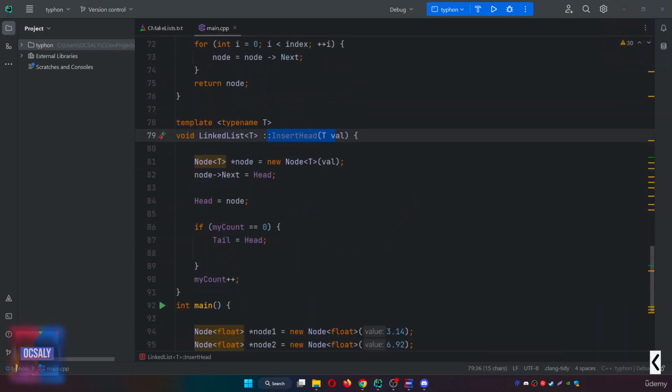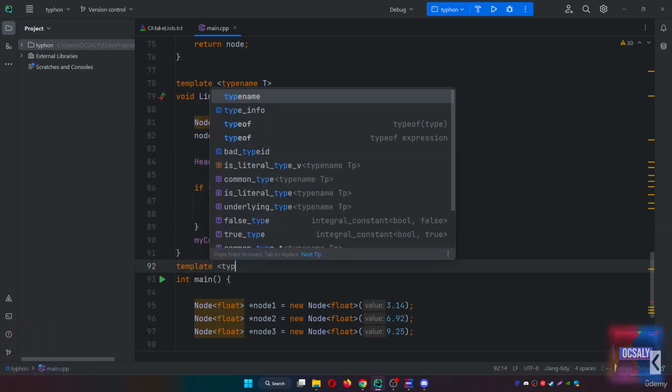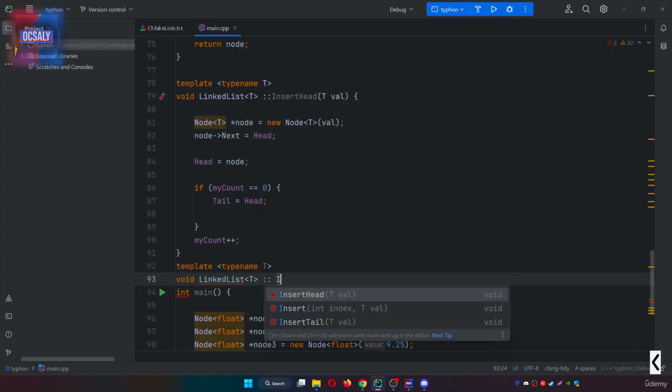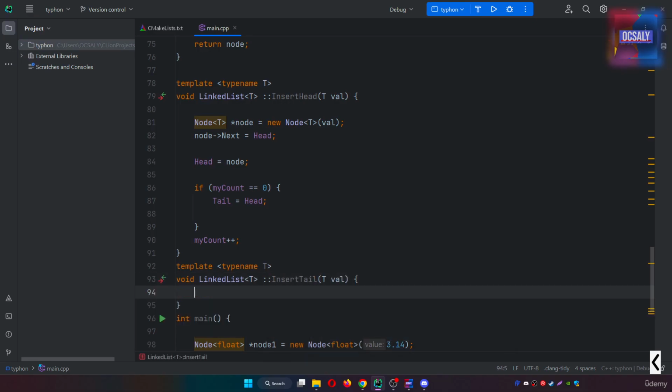So now we're also gonna create a template type name after the insert head. The template type name is going to be T, and after the void, the linked list is going to be T here. Also the insert tail here, insert tail, and now we will pass that T value here. So let's create another condition here. If the linked list is empty, just simply invoke the insert head here.